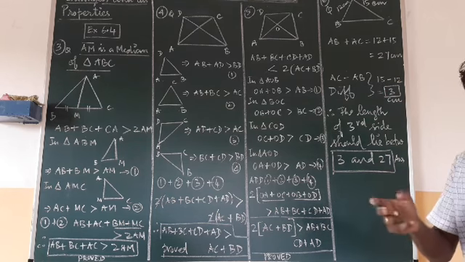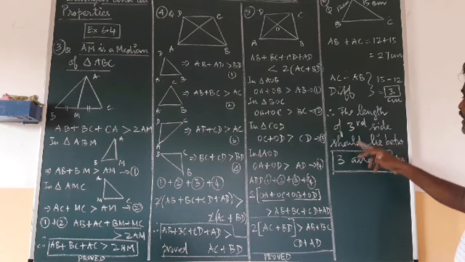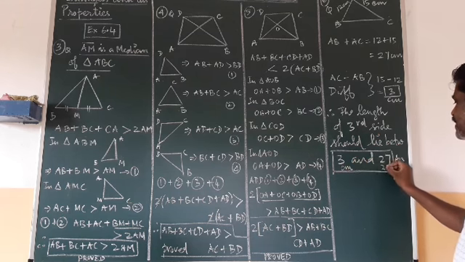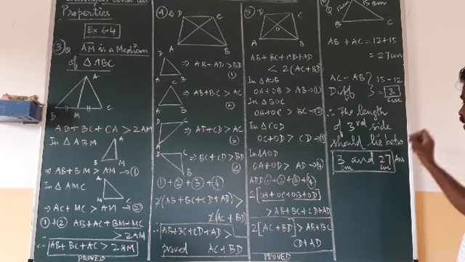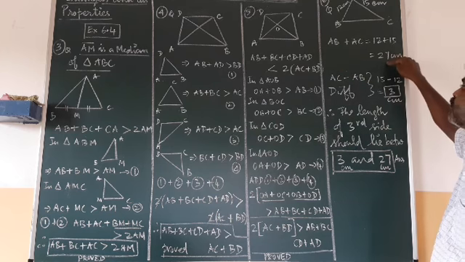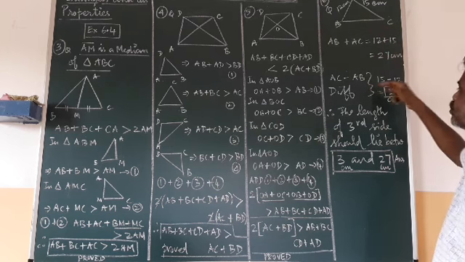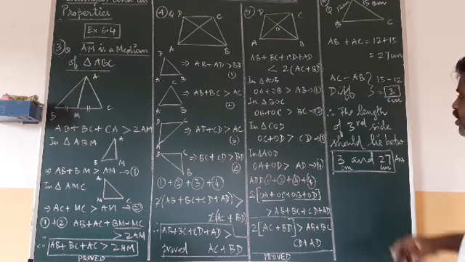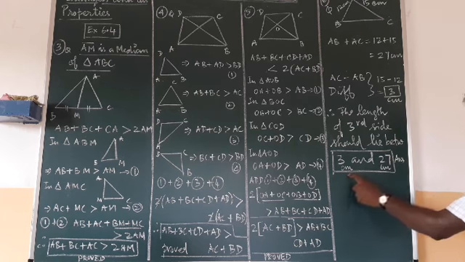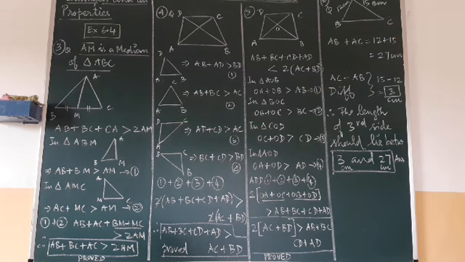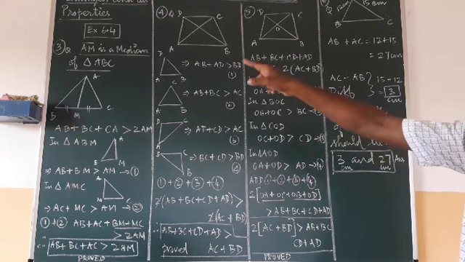So that means the third side will range from 3 centimeter to 27 centimeter. How? It should not exceed 27, and it should not be below 3, the difference between the two sides. So our range will be 3 centimeter to 27 centimeter for the length of the third side. Okay. Up to this point, we have finished exercise 6.4.